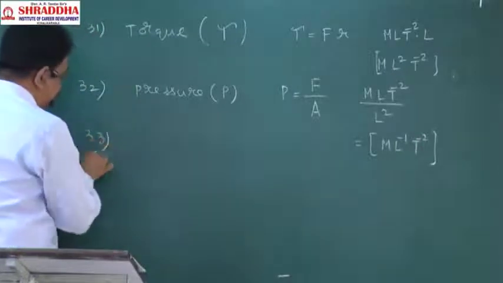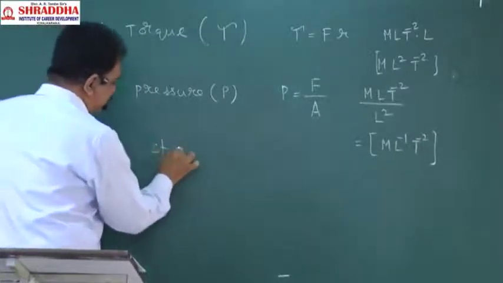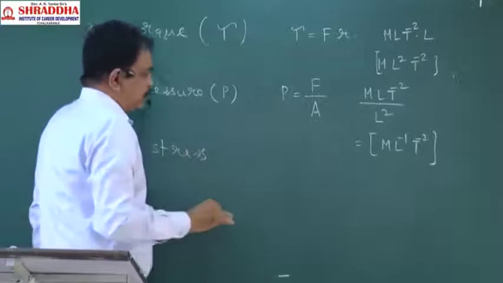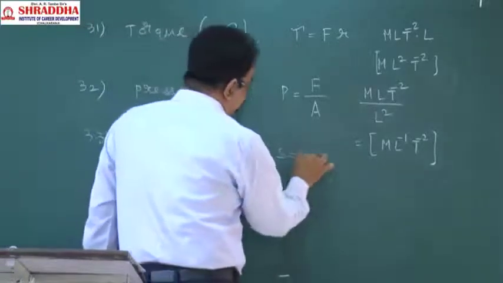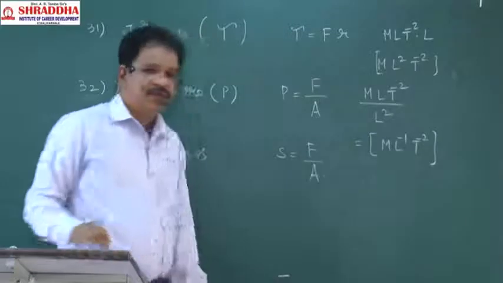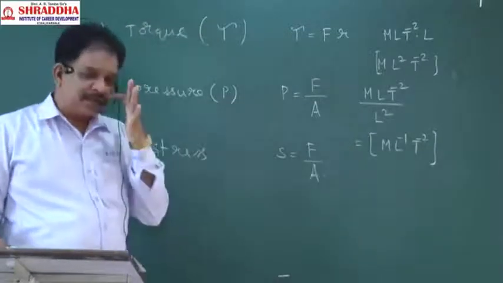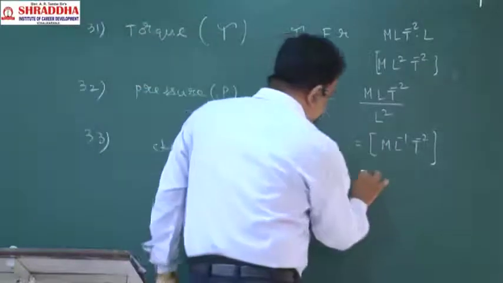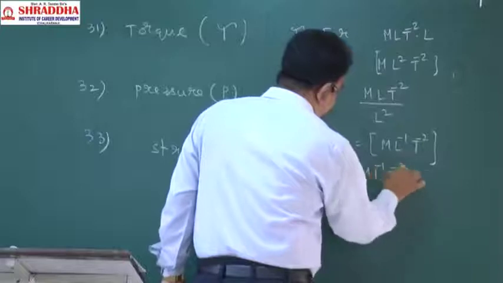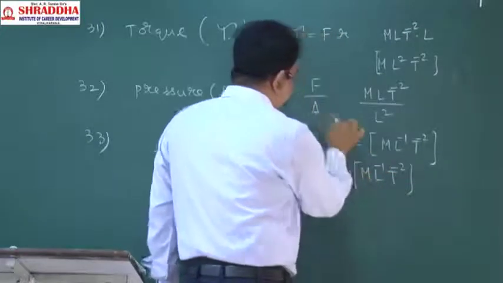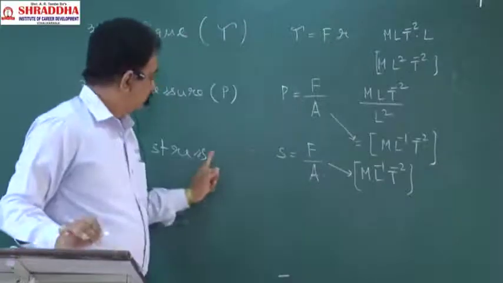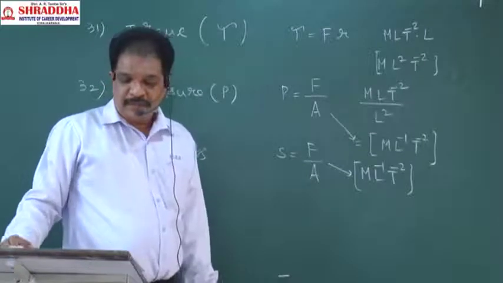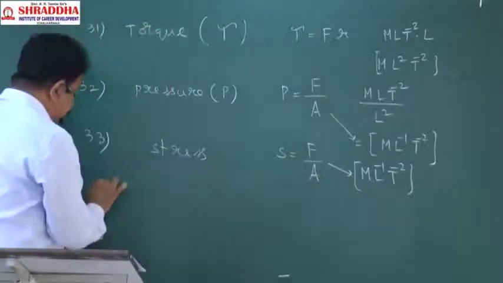33. Stress. Stress formula is also F by A. Force per unit area is called stress. So the same dimensional formula will come. What is the dimensional formula? M L power minus 1 T power minus 2. That is the stress dimensional formula. Okay. Next, strain.